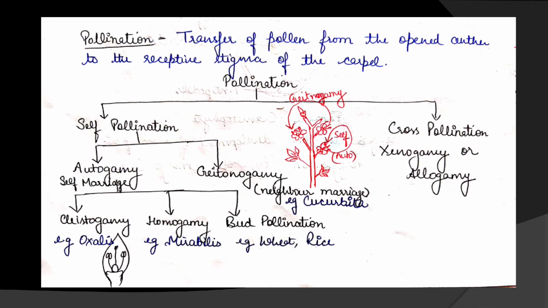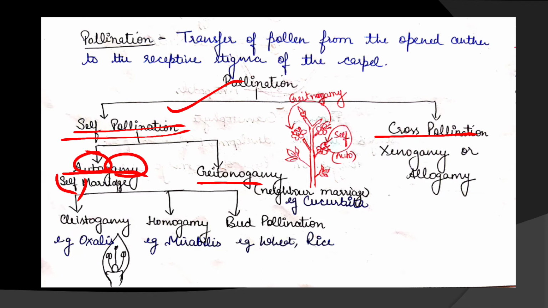Pollination is divided into two: self-pollination and cross-pollination. Self-pollination involves the transfer of pollen from the anther of a flower to the stigma of the same flower. Okay, in this, the same flower is pollinated. Self-pollination is of two types: autogamy and geitonogamy. Autogamy means self-marriage; gamy means marriage, auto means self, and geitono means neighbor. Okay, so self-pollination is of two types: autogamy and geitonogamy.